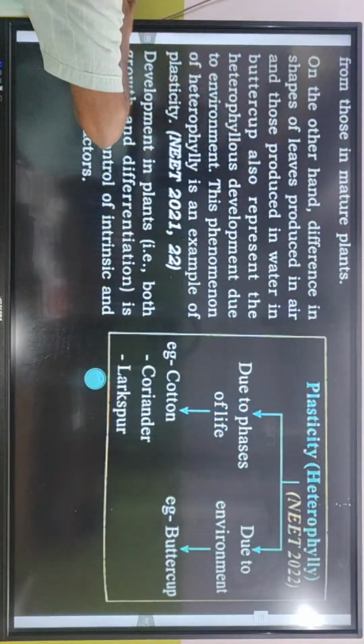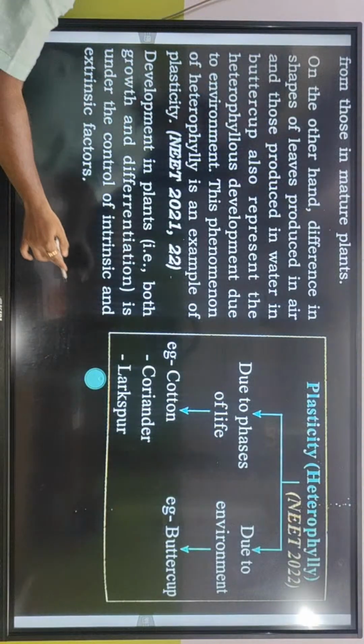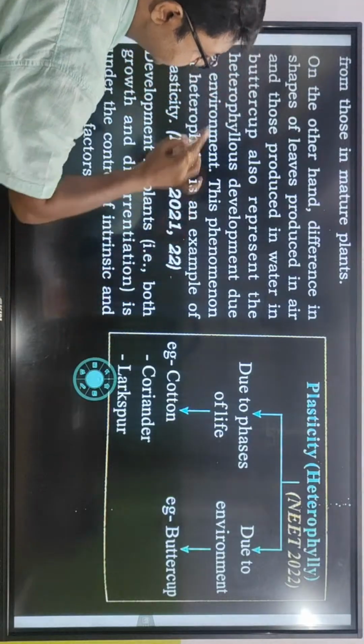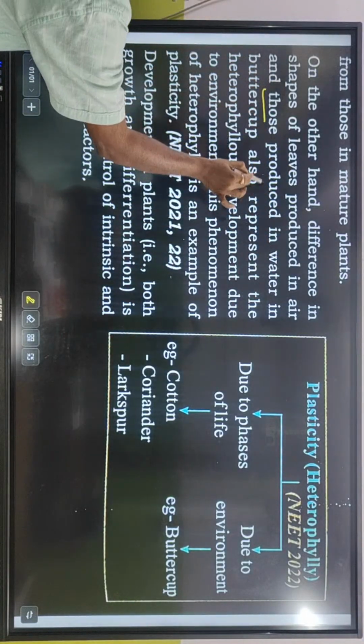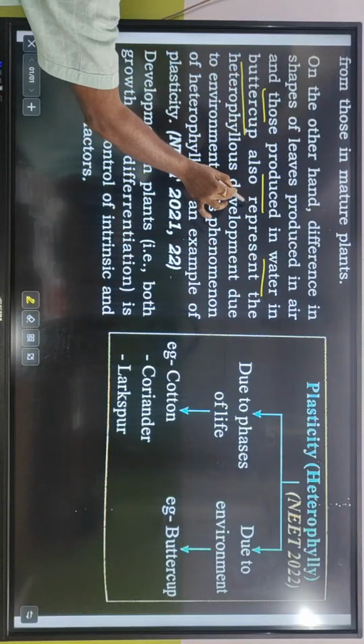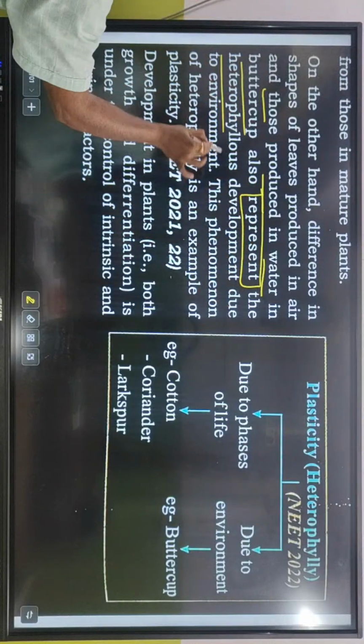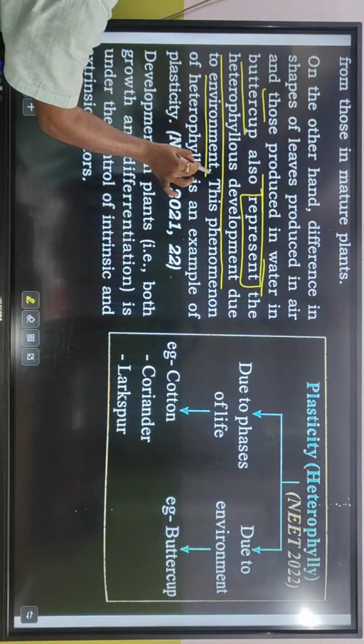On the other hand, different in the shape of the leaves produced in air and those produced in water in buttercup also represent the heterophilous development due to environment.